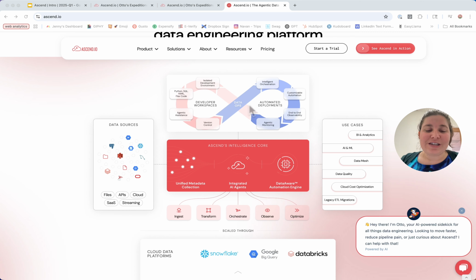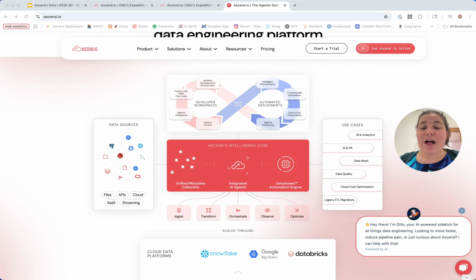Ascend is a single platform for data teams to ingest, transform, orchestrate, and observe and optimize their data pipelines. Ascend is unique because we have this intelligence core that collects unified metadata on all of this activity, from changes in code to changes in data itself. All of that metadata, with user permission, is fed to integrated AI agents that can help intelligently do things like build new components for pipelines or suggest data quality tests, monitor data pipelines, and do some really smart optimizations because it understands the metadata the same way that you would understand the metadata about your data pipelines.